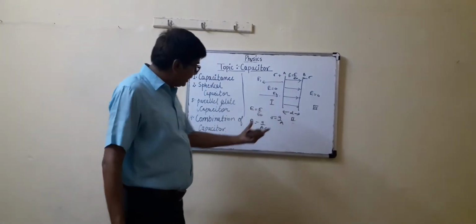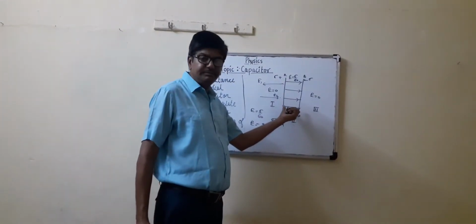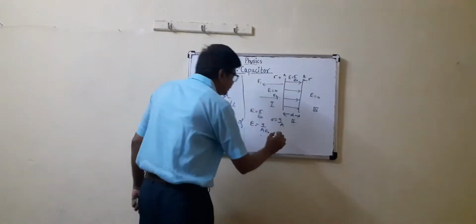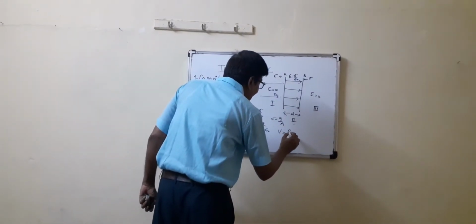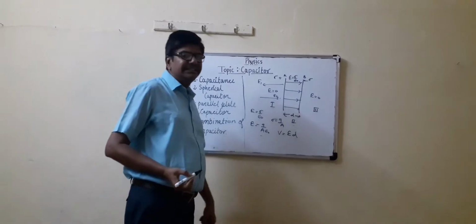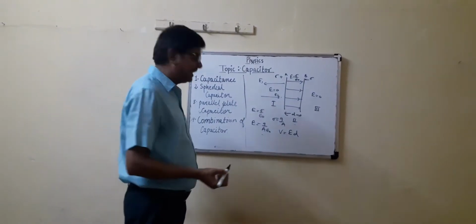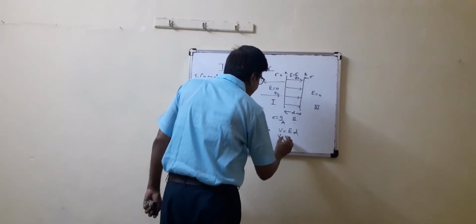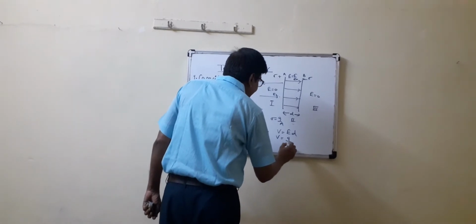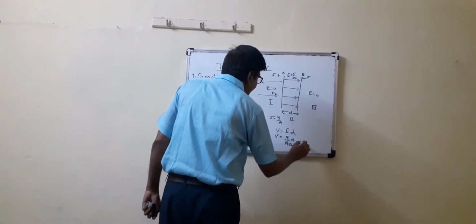Now we have to calculate the potential between the plates. V is equal to Ed. D means the separation between the plates, E means the electric field. So V is equal to Q upon A epsilon naught into d.